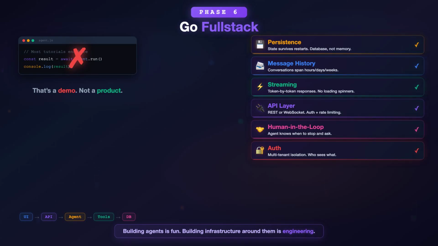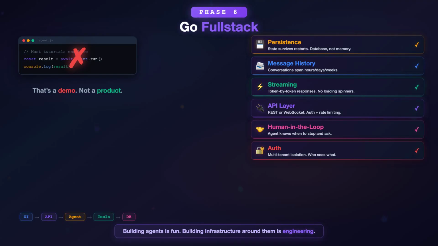API layer. Your agent needs an API that other services can call, REST or WebSocket, with proper authentication, rate limiting, and error handling. Human in the loop. Your agent needs to know when to stop and ask a human for help, and the human needs an interface to review, approve, or override the agent's decisions. Auth. Who is allowed to use this agent? What data can each user access? Multi-tenant isolation is critical if multiple users share the same agent.